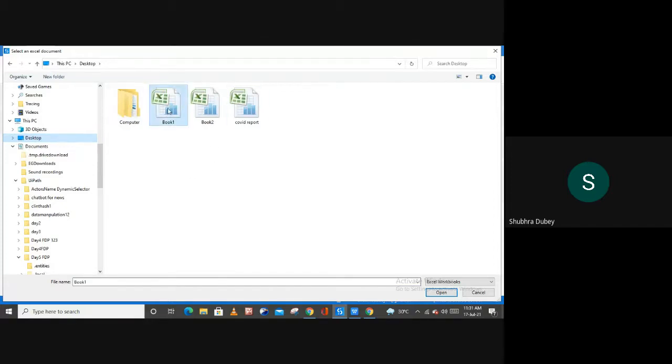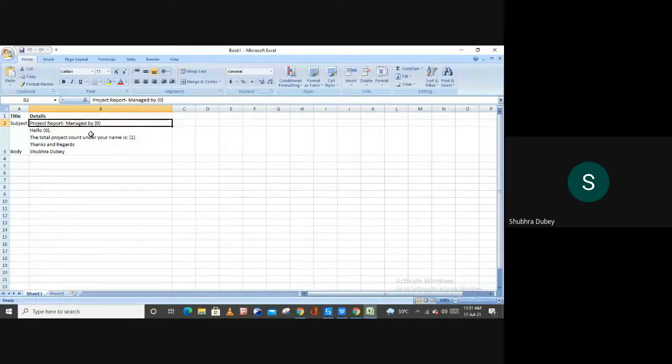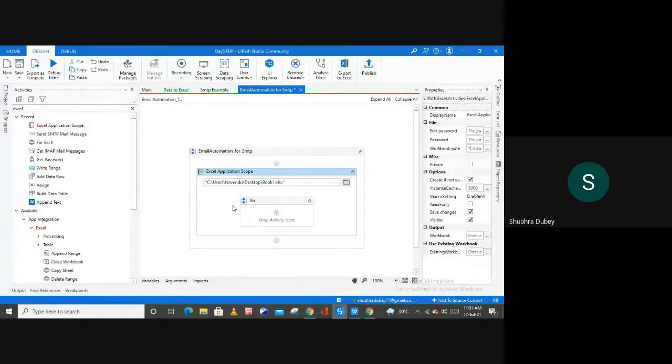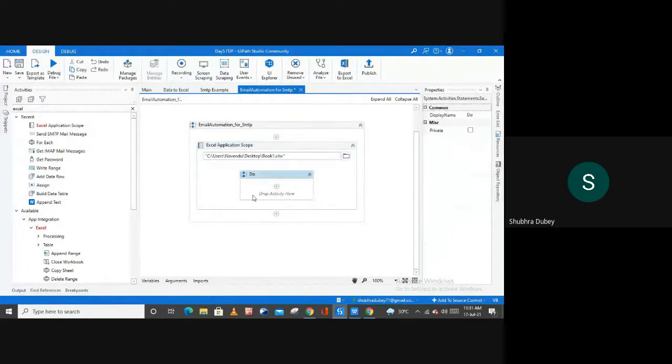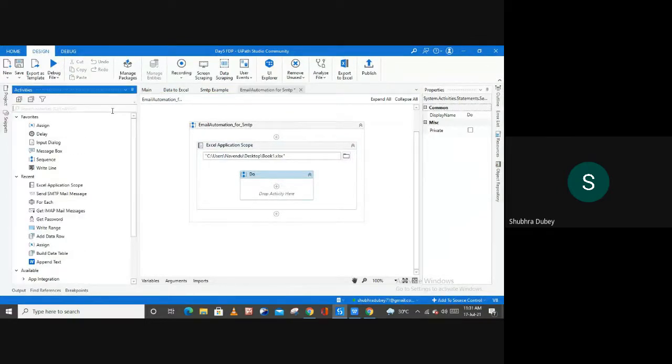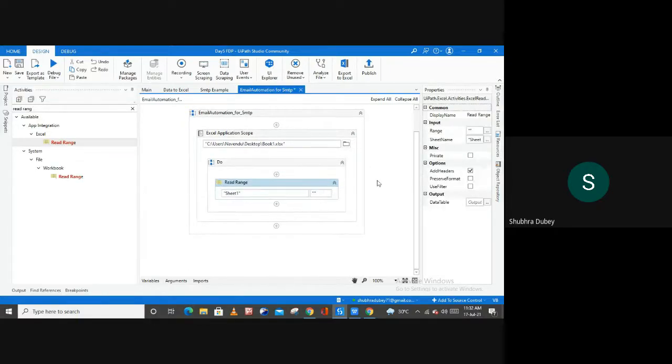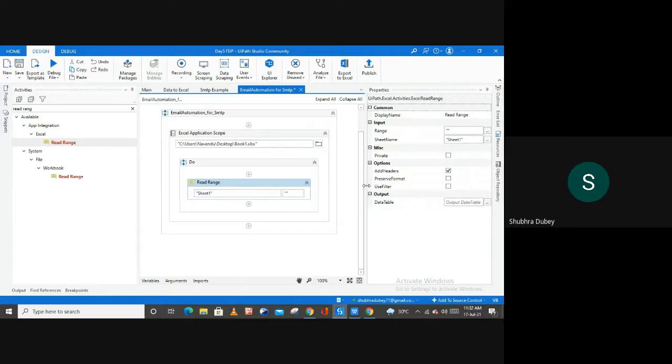Okay, I think this is Book1. Okay, so this is my sheet. Now let me indicate this sheet, Book1. Right. After this, here in this do section, I am going to use one read range activity, right? Because we want to read our Excel file. So I'm going to take this read range activity from Excel, and here you have to create the output, right?